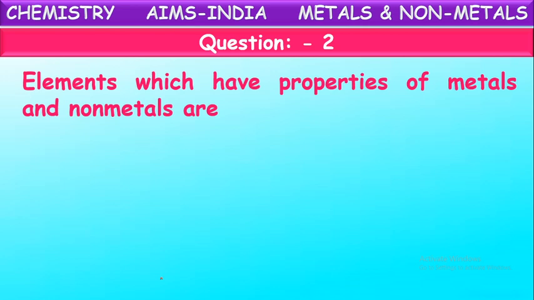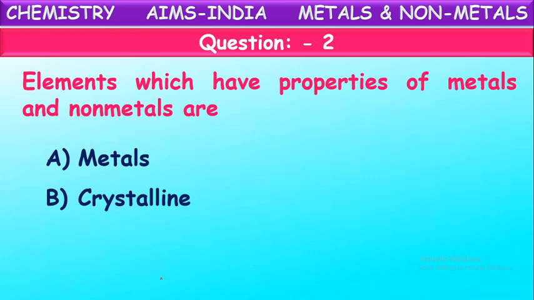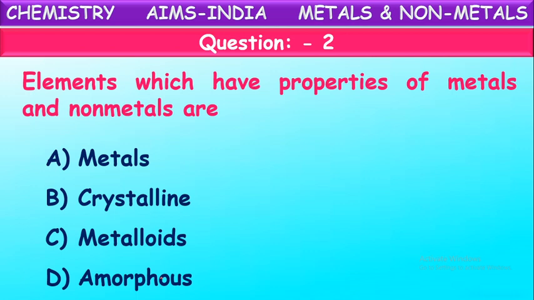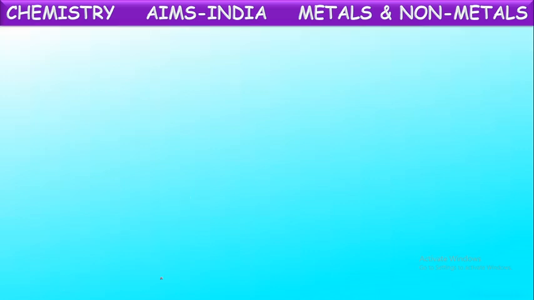Elements which have properties of metals and non-metals are called. Yes, just now we have seen some elements in the periodic table, out of 118 elements, which can exhibit the properties of both non-metals and metals. Such elements are called, see options here: metals, crystalline substances, metalloids or amorphous substances. What are they called, children? Yes, they are called metalloids. The elements which exhibit the properties of both metals and non-metals are called metalloids. Next question.